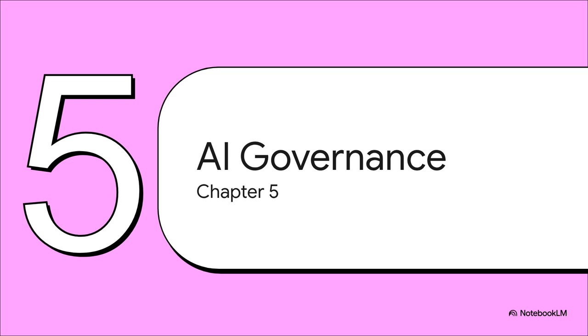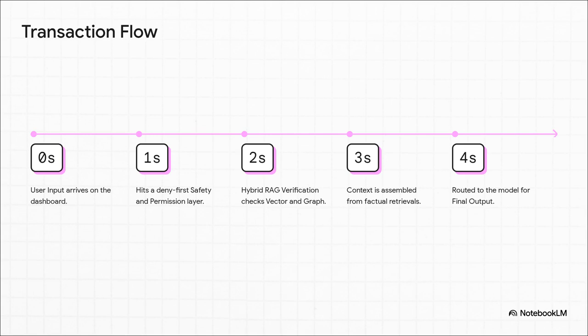Which leads us nicely into Chapter 5, the AI transaction and governance. Let's bring this all together and trace the chronological path of a single prompt on a clean enterprise dashboard. It creates a perfectly auditable flow. Step 1, user input arrives. Step 2, it hits a strict safety and permission deny first filter. Step 3, it goes through hybrid RAG verification, pinging both our vector space and our knowledge graph for truth grounding. Step 4, context assembly, where the prompt is successfully built based on those factual retrievals. And finally, Step 5, it's routed to the model for the final output. Every single step along this lineage graph is tracked, auditable, and totally controlled.